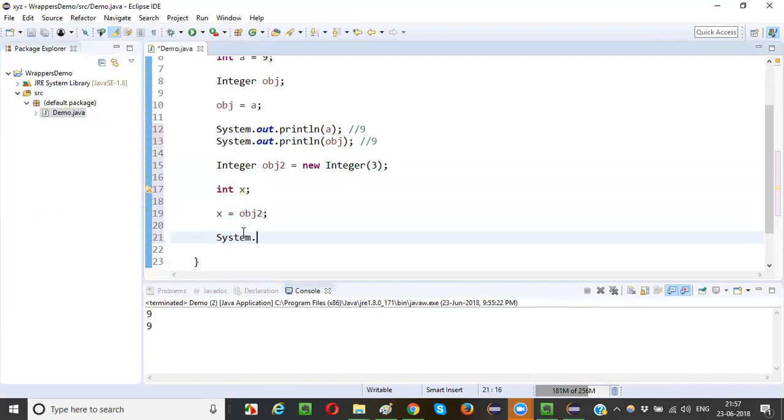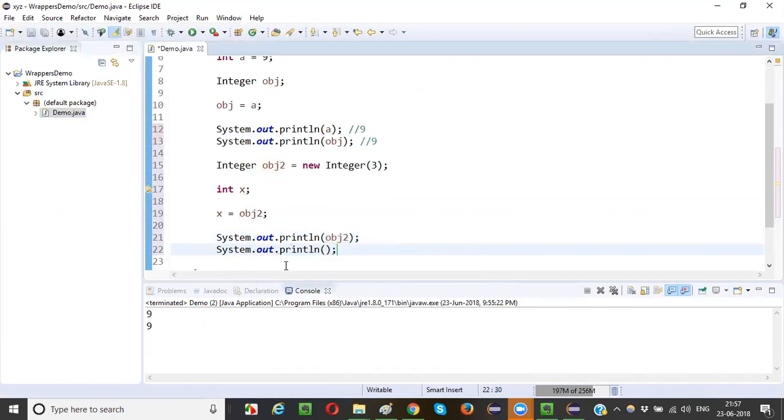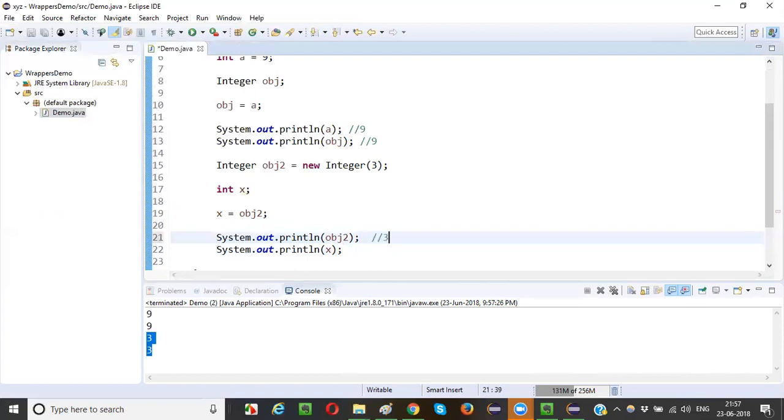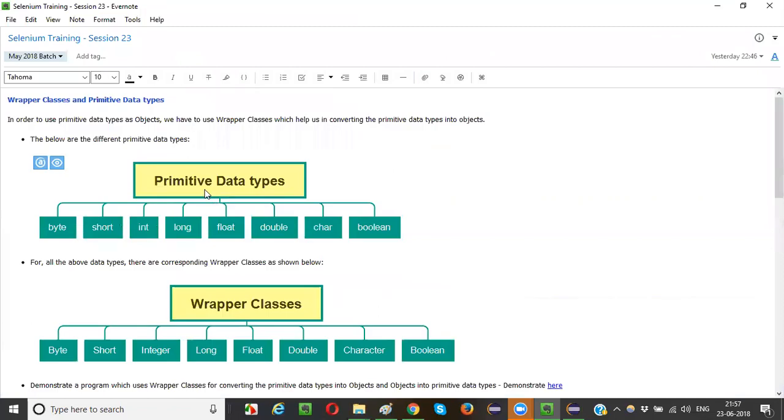Now if I say System.out.println obj2, and System.out.println x. So when I save it and run it, right click, run as Java application, you see the output. Both got printed as 3, guys. Here the value 3 got printed, here also 3 got printed. That means I can convert a wrapper class object into a primitive data type value. Vice versa is possible, guys. So that's about the wrapper classes, guys.